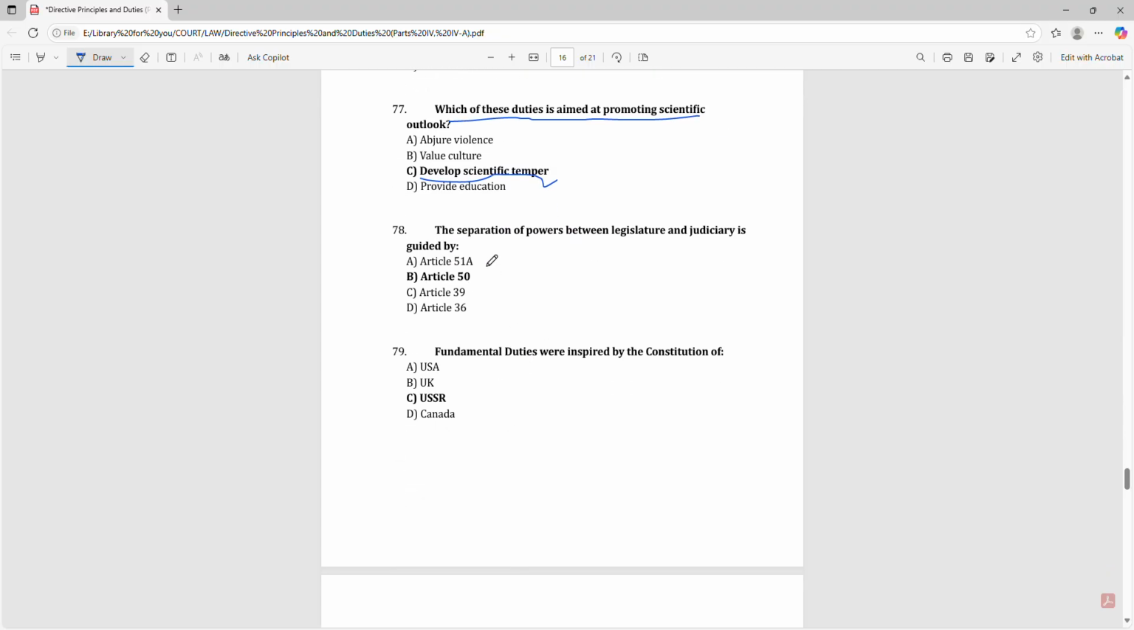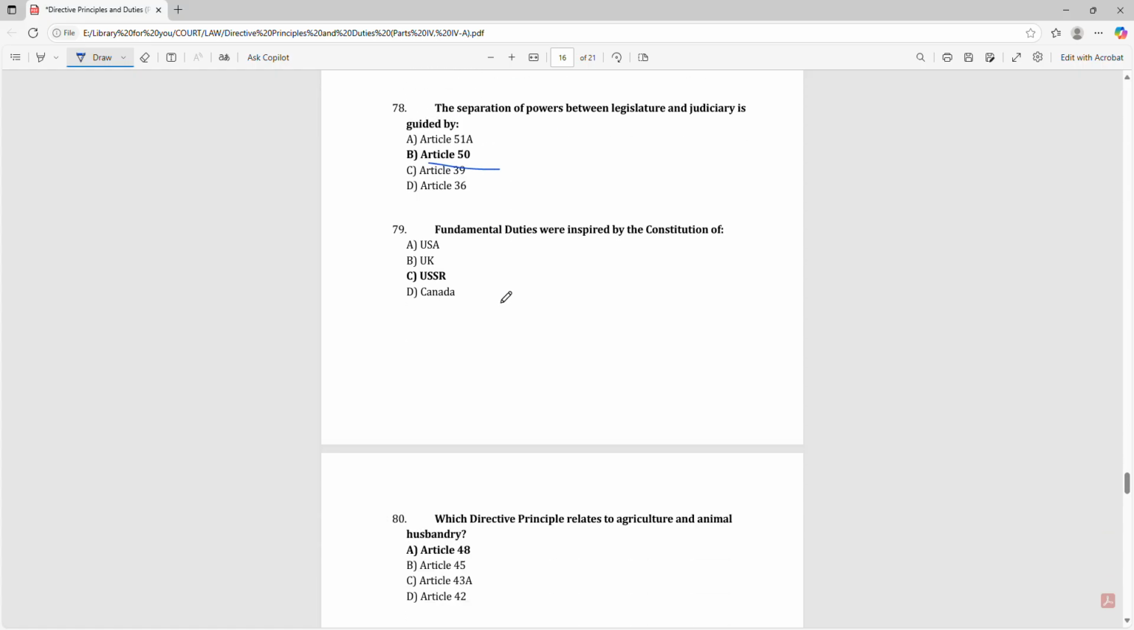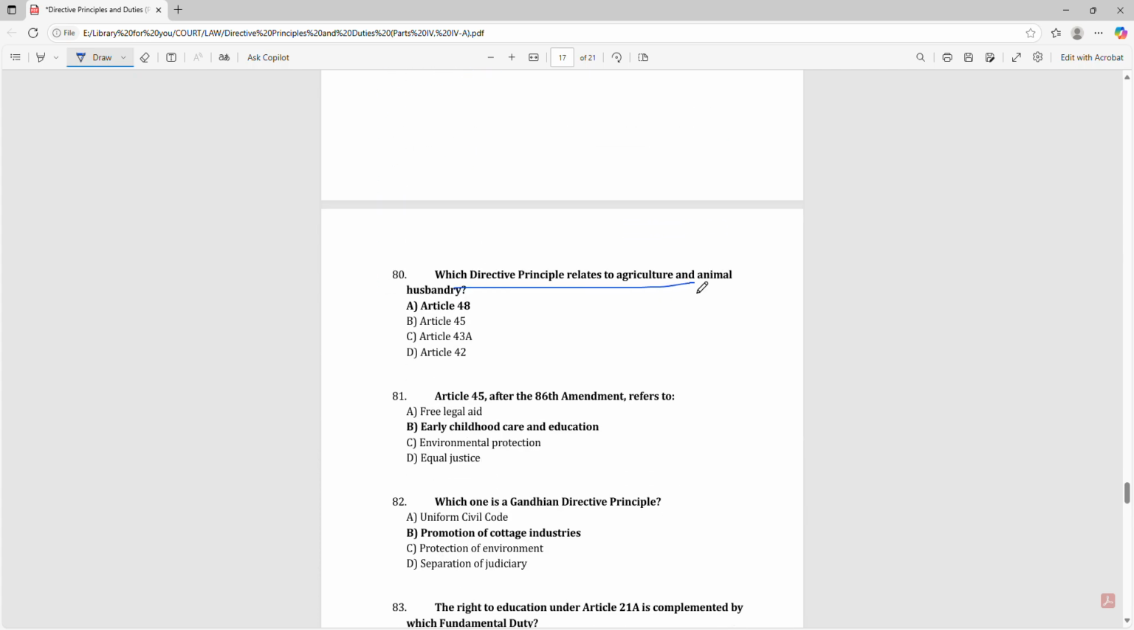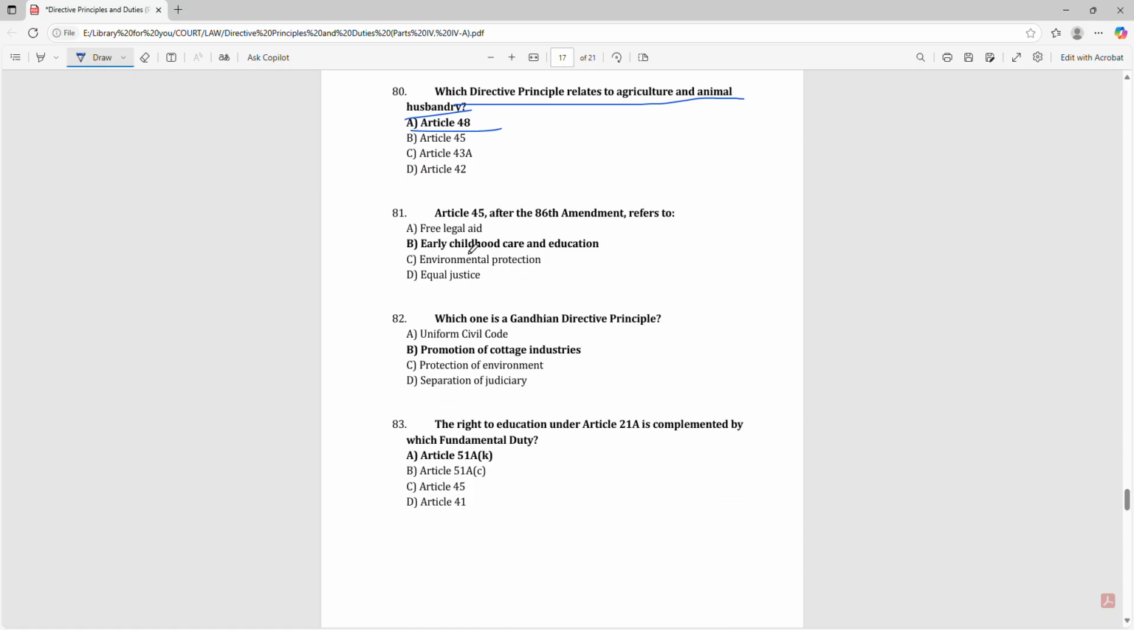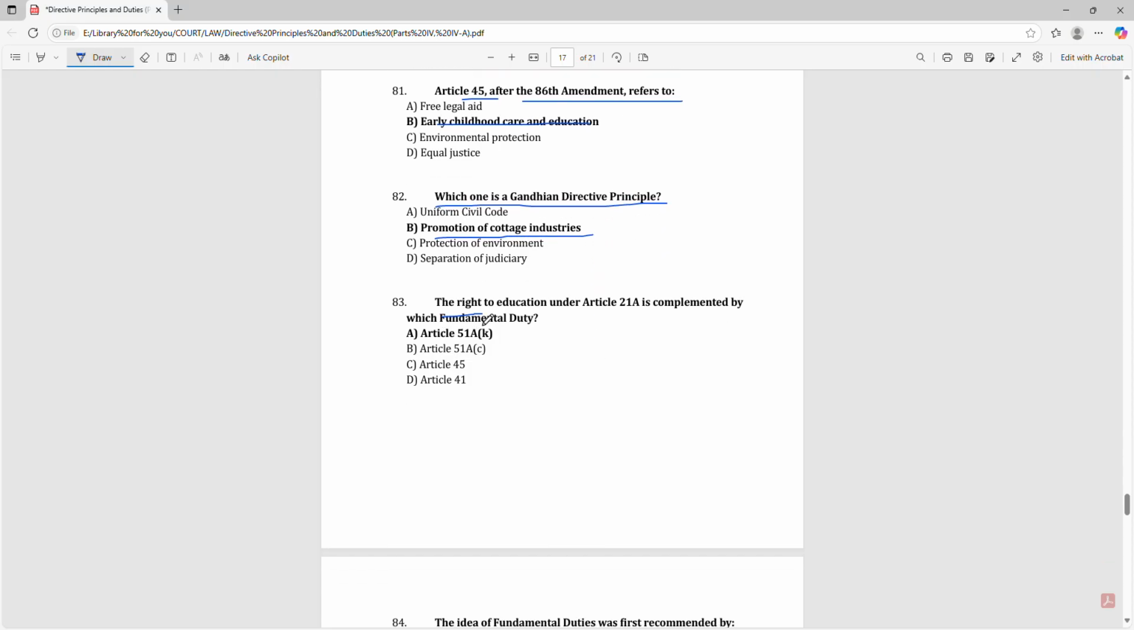The separation of powers between legislature and judiciary is guided by Article 50. Fundamental duties were inspired by the Constitution of the USSR. Which directive principle is related to agriculture and animal husbandry? Article 48. Article 45 after the 86th Amendment refers to early childhood care and education. Which one is a Gandhian directive principle? Promotion of cottage industry.